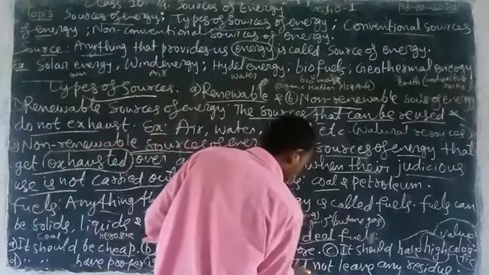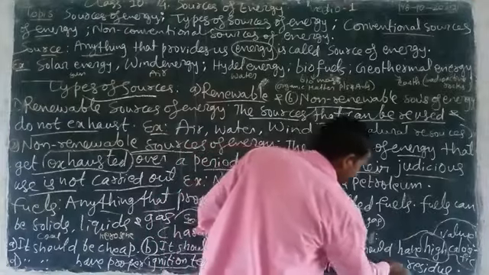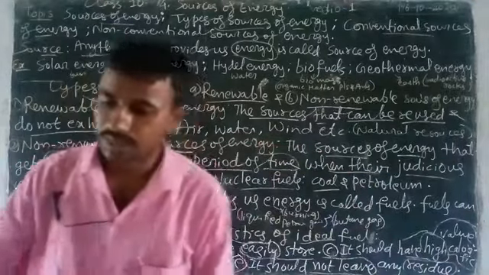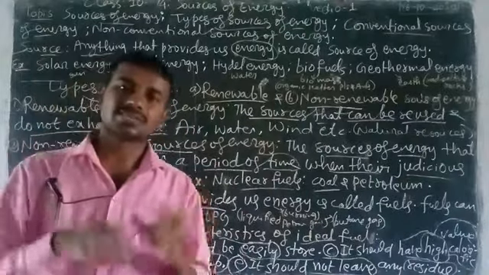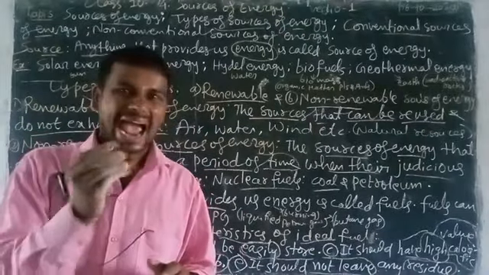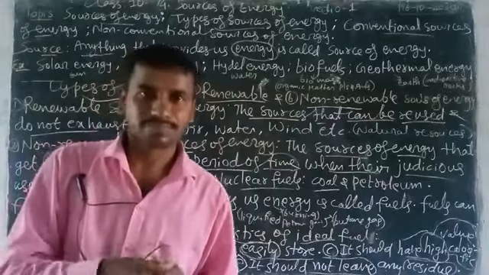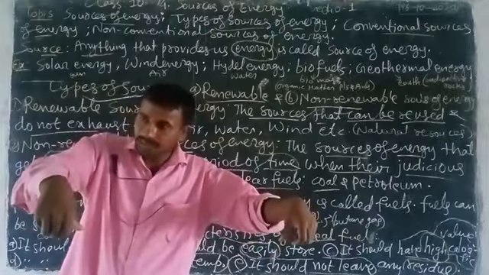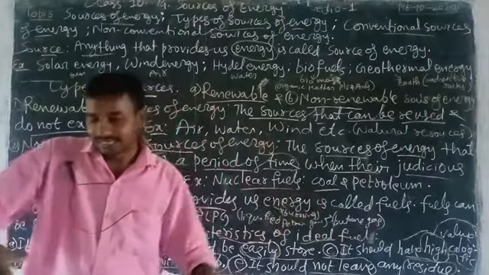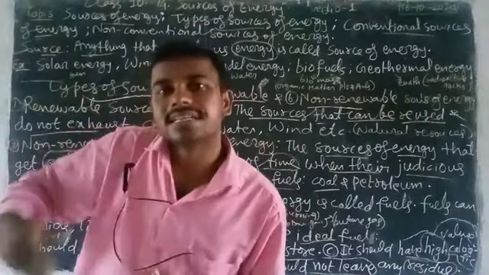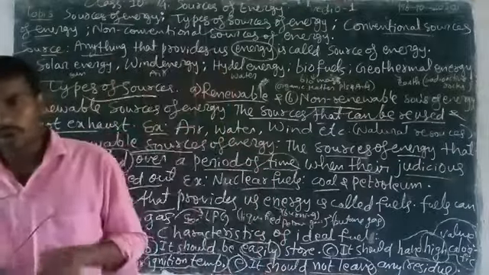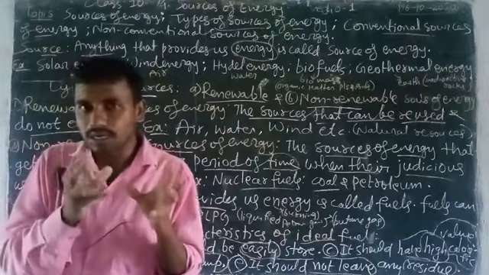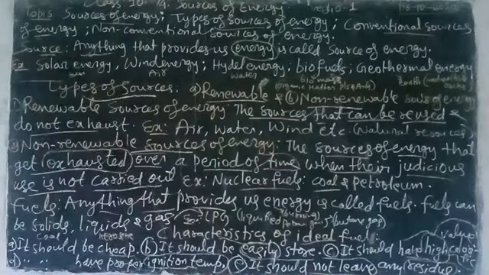Residue means, for example, charcoal leaves ash as residue. So residue should not be there. When you are driving bikes or vehicles, smoke is the residue. So an ideal fuel should not leave any residue. Thank you.